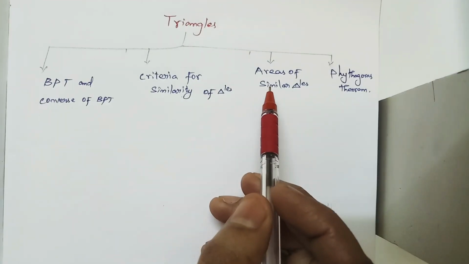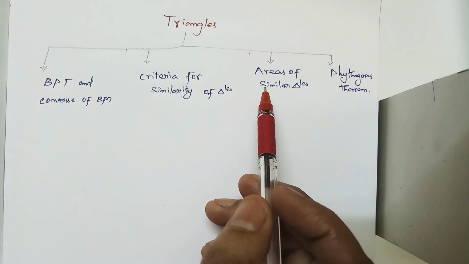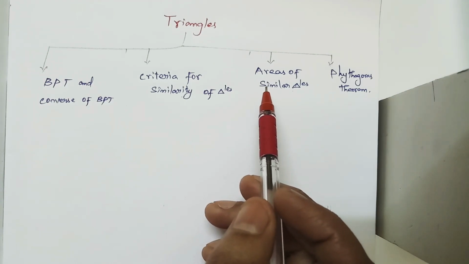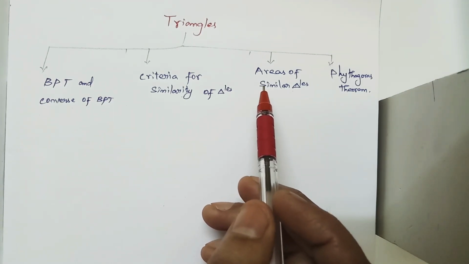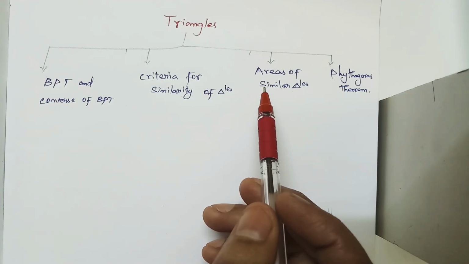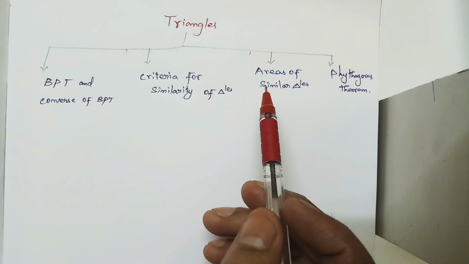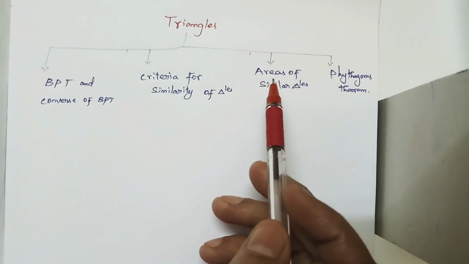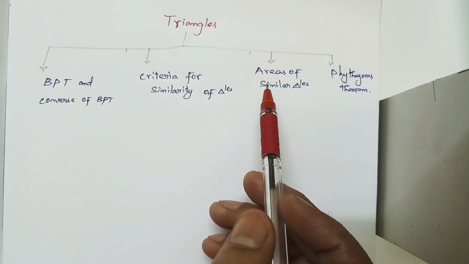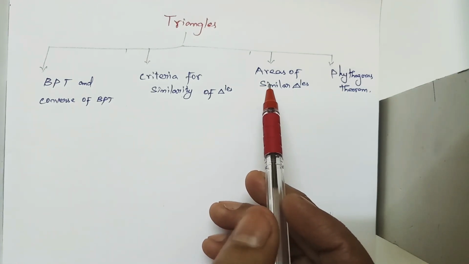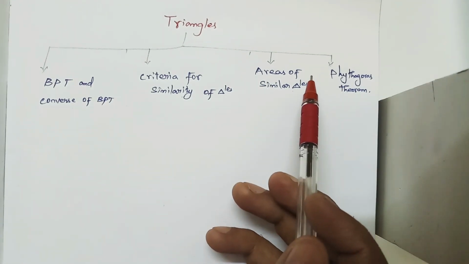The third concept is about areas of similar triangles. If the triangles are similar, then we have some property. By using that property, we will find whatever they ask us to find, or prove whatever they ask us to prove. The last concept is about the Pythagoras theorem.